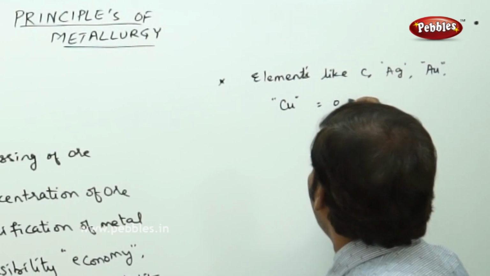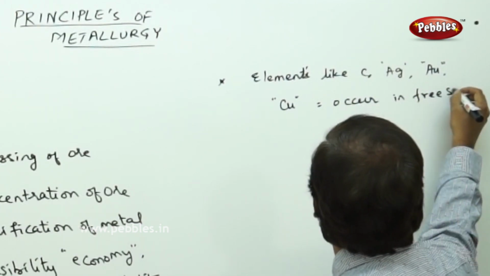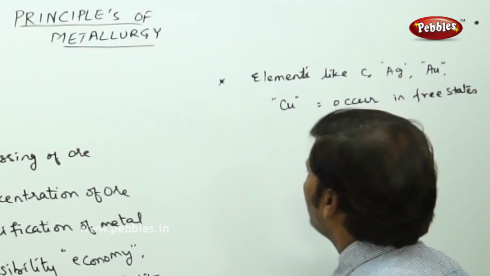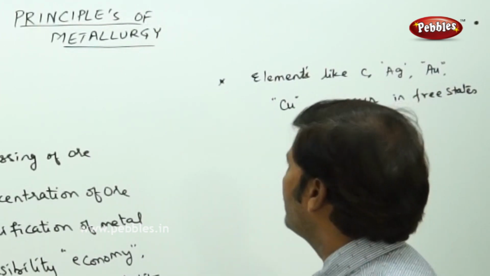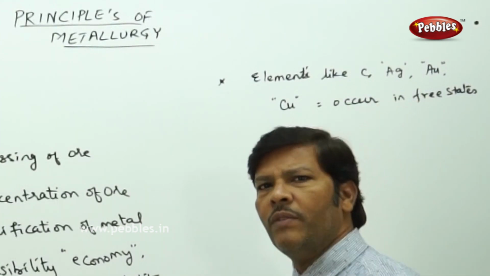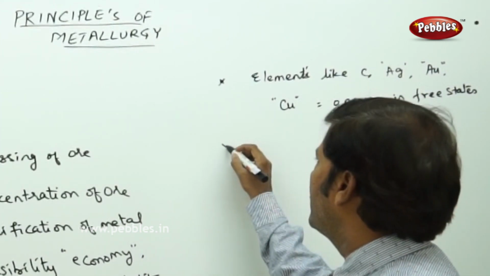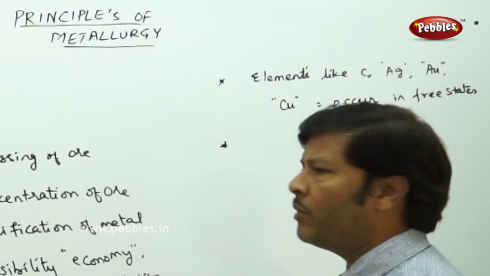They occur in free states. So they don't need any separate special extraction. Because they are occurring in their elemental form or in the free form, there is no need for the extraction.